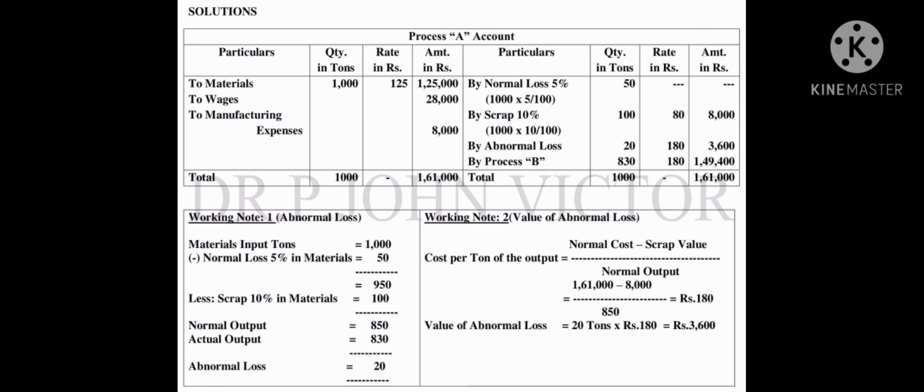So better you can calculate the abnormal loss by doing a working note, that is deducting the normal loss and the scrap from the material input, and then get the normal output and deduct the actual output, finally abnormal loss. So better you follow this method to calculate the abnormal loss. Now are you clear?